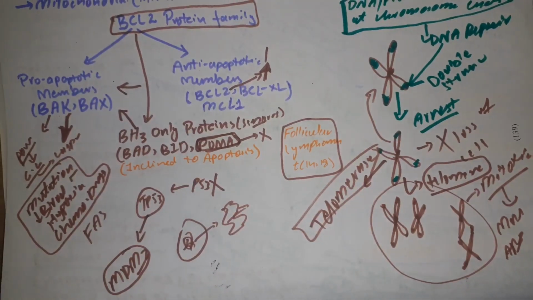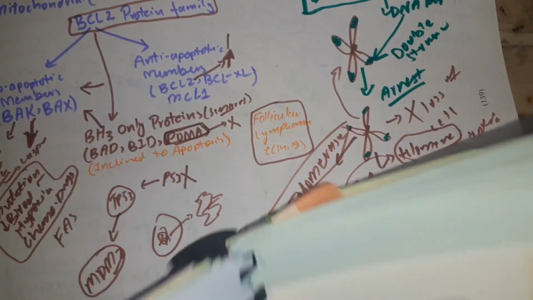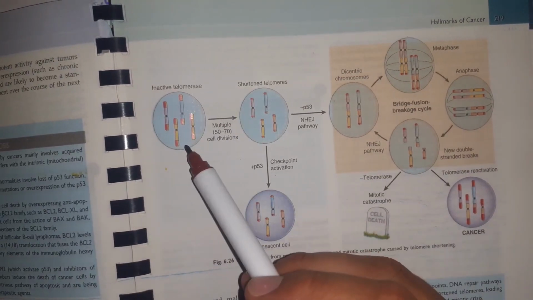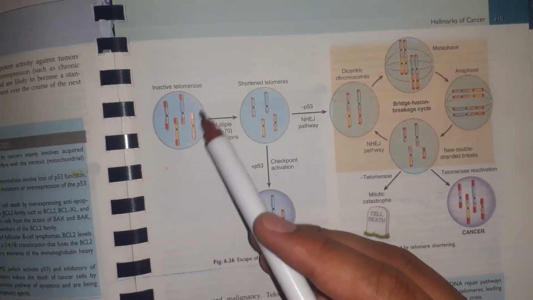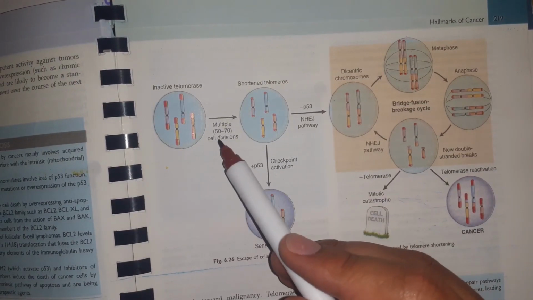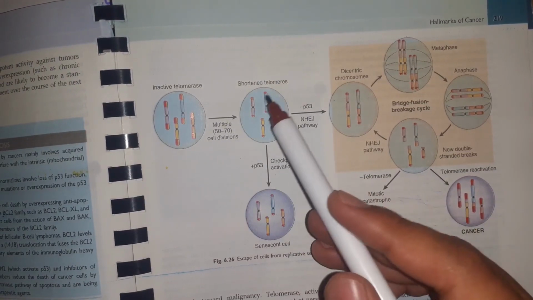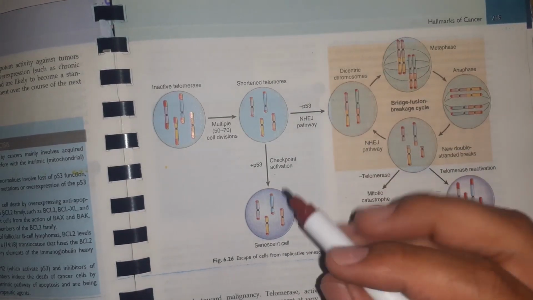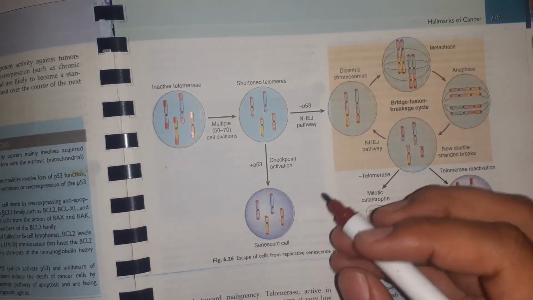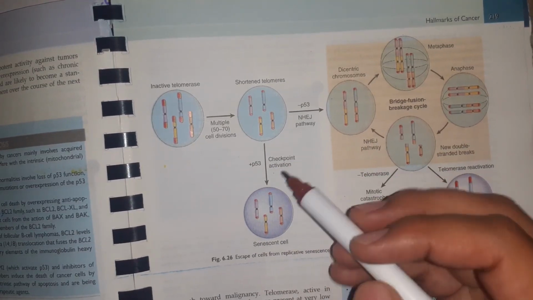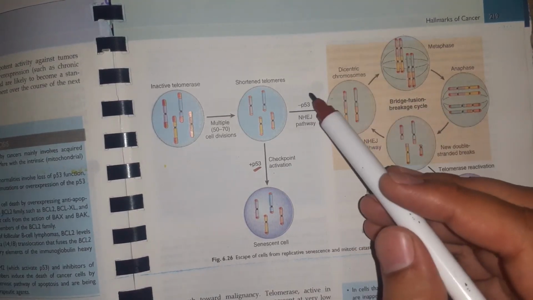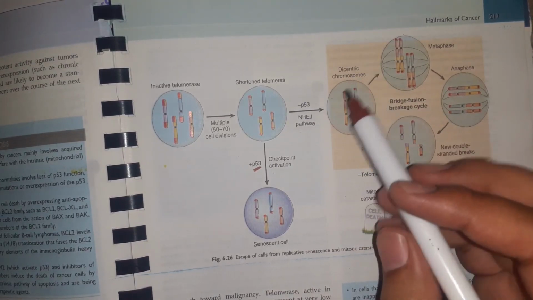You can also understand it from a diagram from the book here. You can appreciate this is a cell here and there is inactive telomerase, and when telomerase is not active, the cell can maximally live to 50 to 70 divisions, and after that telomeres are shortened, and when telomeres are shortened, the cell is subjected to the senescent state, or you can say it is no longer dividing, and it is sent there by the p53 pathway. However, if there is a defect in p53, what will happen?